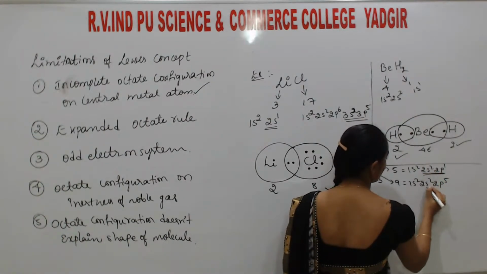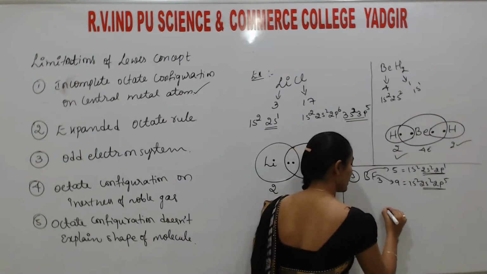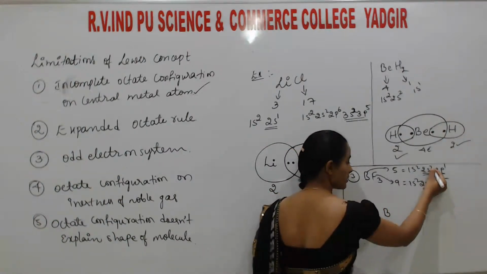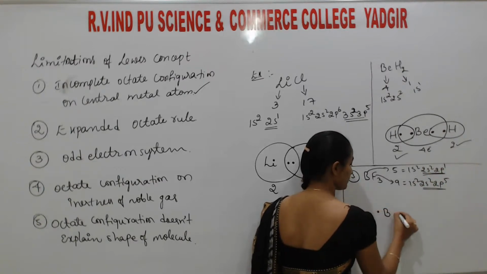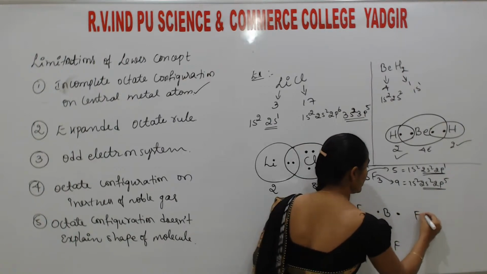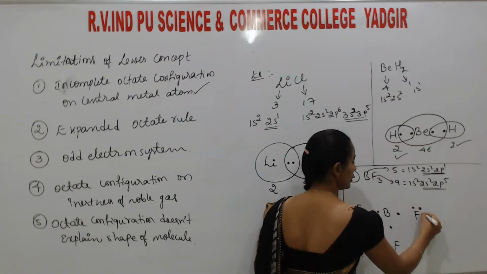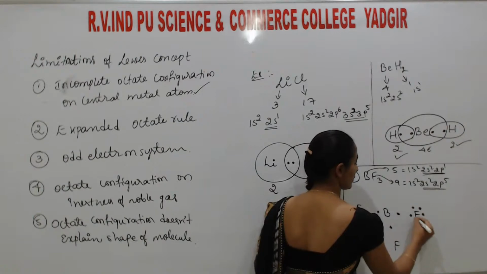So this is the valence electron. Boron's valence electrons are how much? 2 plus 1, 3. On fluorine, valence electrons are 7: 1, 2, 3, 4, 5, 6, 7.